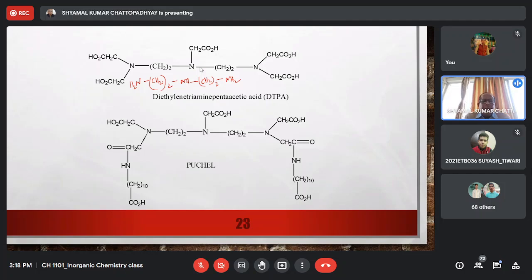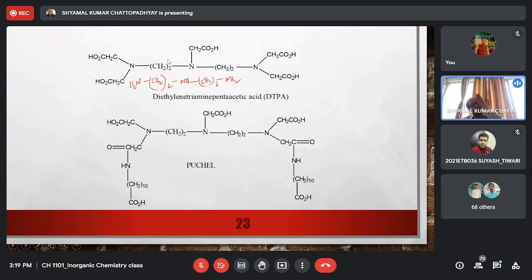So for plutonium poisoning, that means those people who work in the plutonium reactors, etc. Plutonium is a very toxic metal ion, and even traces of plutonium may prove to be fatal. So for people affected with plutonium toxicity, this DTPA was used.